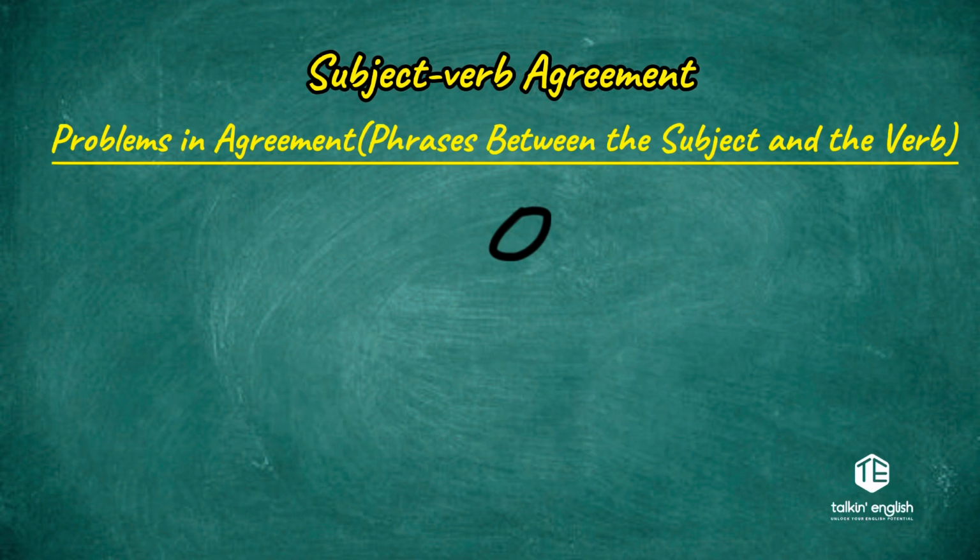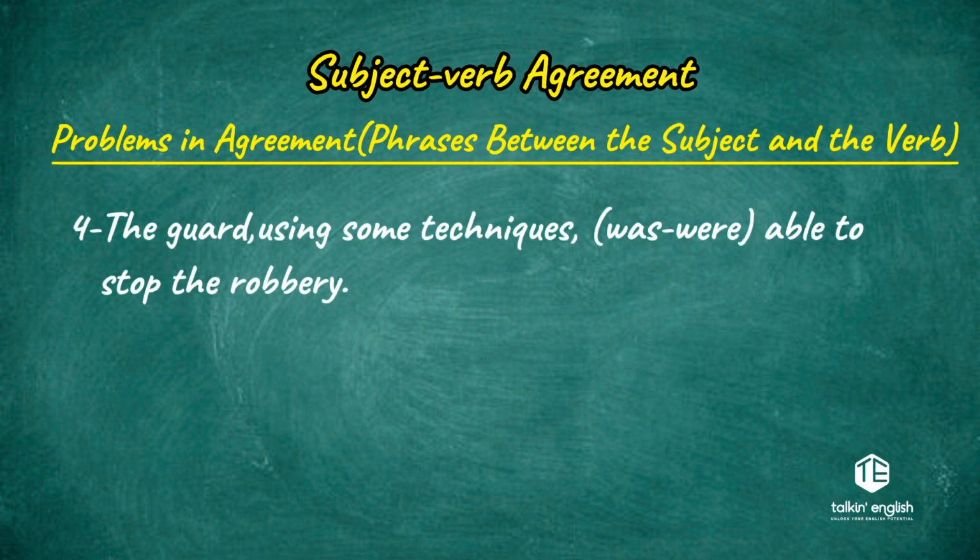Now question number four. The guard, using some techniques, was or were able to stop the robbery. Here again, we're going to apply the same way. Now ask yourself, do we have any phrase between the subject and the verb? Do we have a phrase before the verb? Yes, here we have a phrase before the verb, but this time it's not a prepositional phrase because we don't have a preposition. It is a participial phrase.